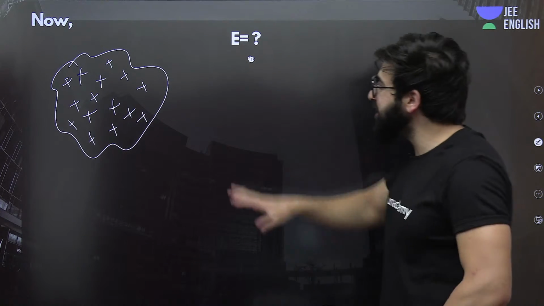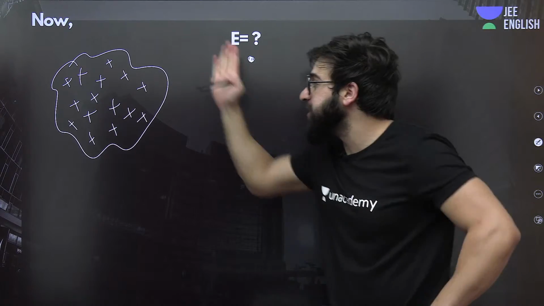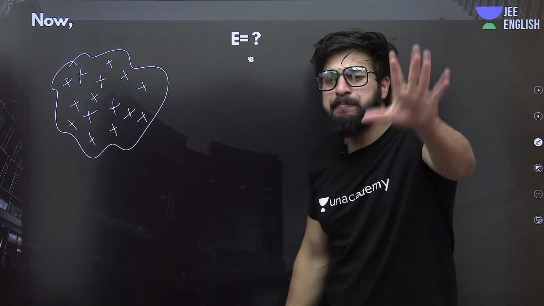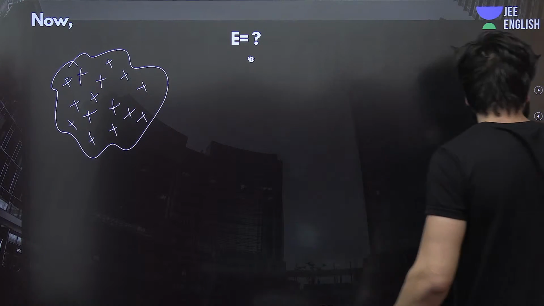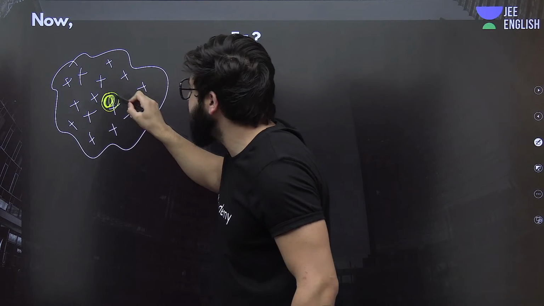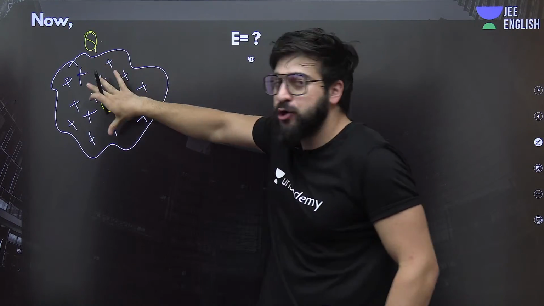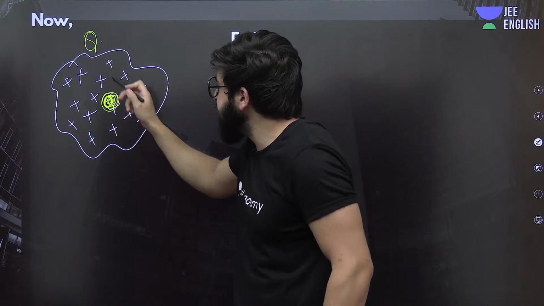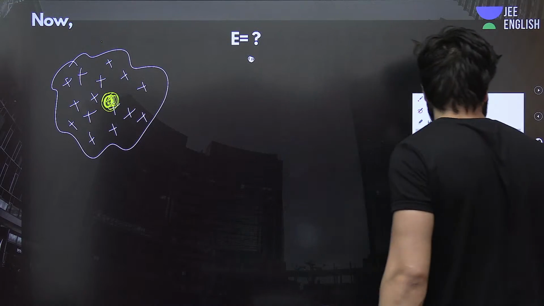Now see how we are supposed to find the electric field at this point because of this body. There is a simple trick that you have been using from your 11th class. I'm asking you to take a very small element over here.